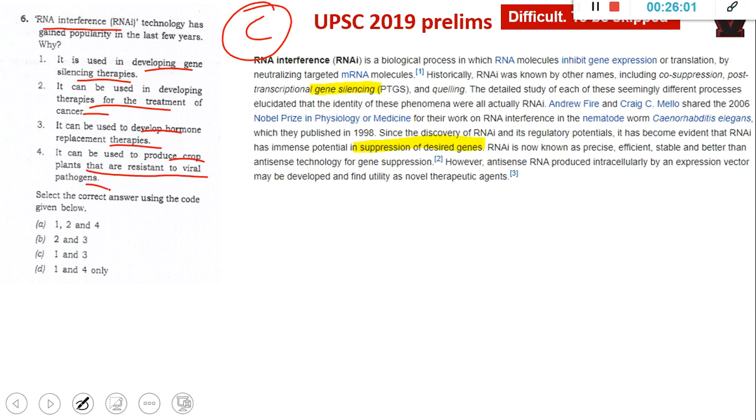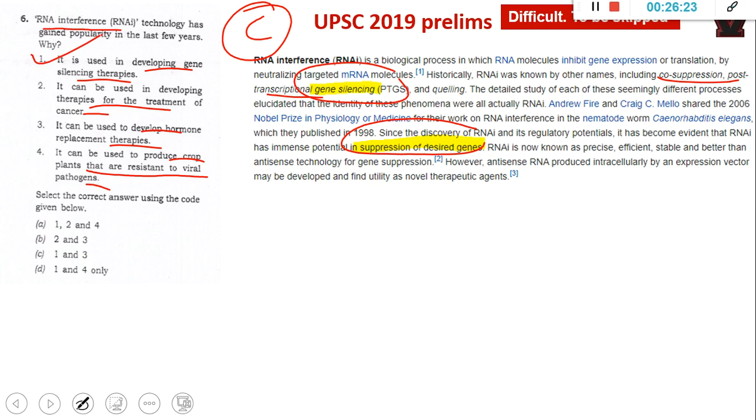This question is difficult, you have to skip it. I'm telling you, the Wikipedia page of this. After the exam, if you come and see, all the things are taken directly from Wikipedia, only the first page alone. It includes co-suppression, transcriptional gene silencing, suppression of desired genes.